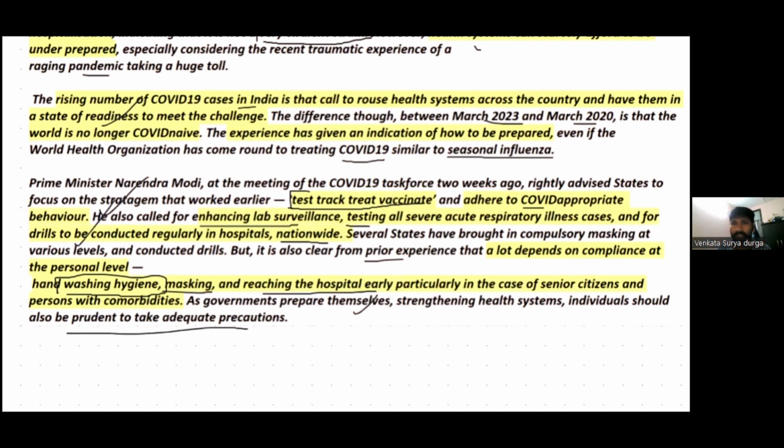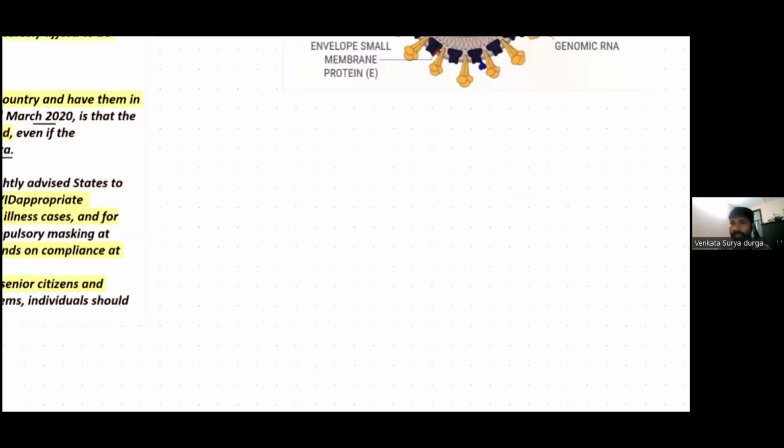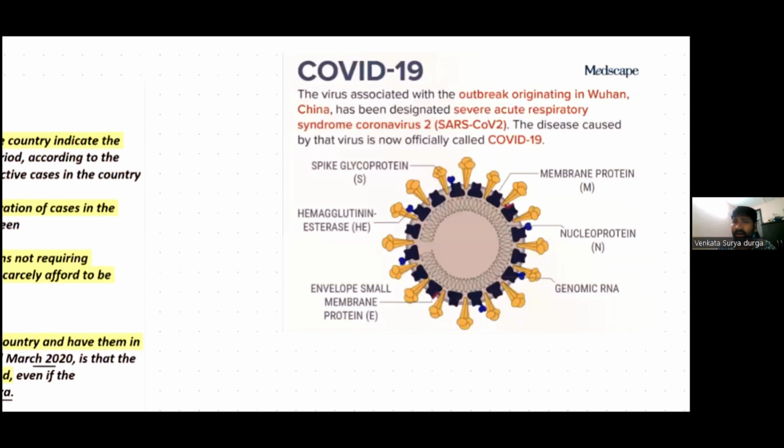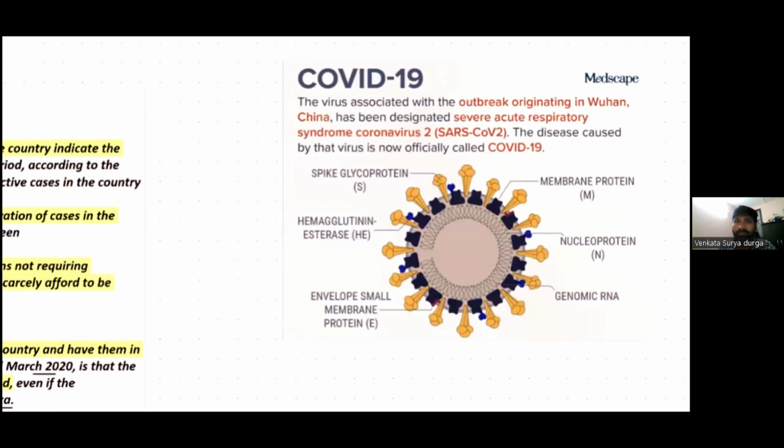So, in this context, let's try and understand the COVID-19 virus. See, COVID-19 is a virus associated with the outbreak originating in Wuhan. So, this is also known as the Wuhan virus.